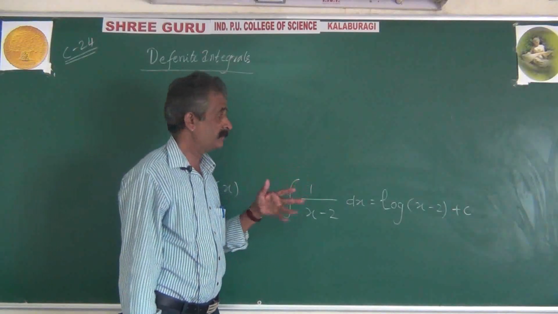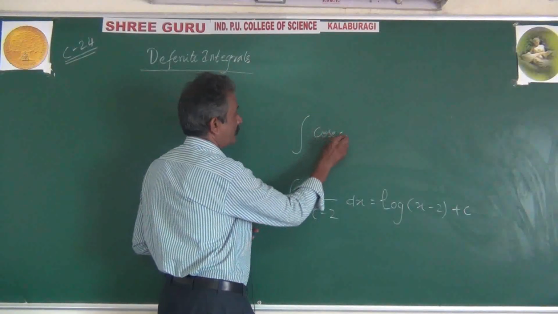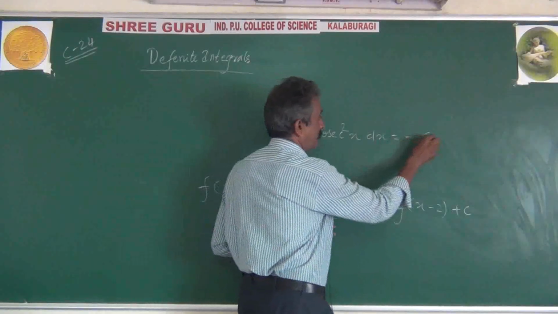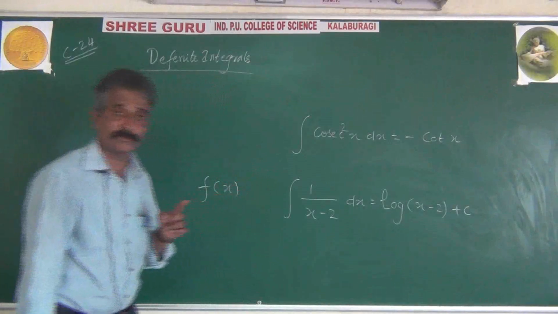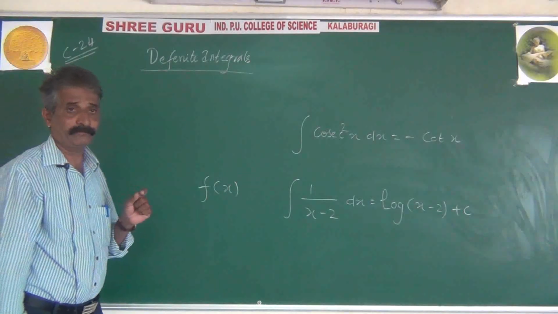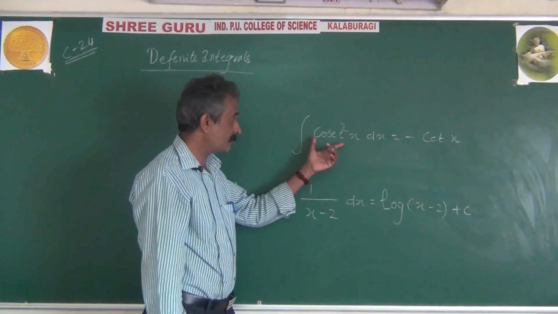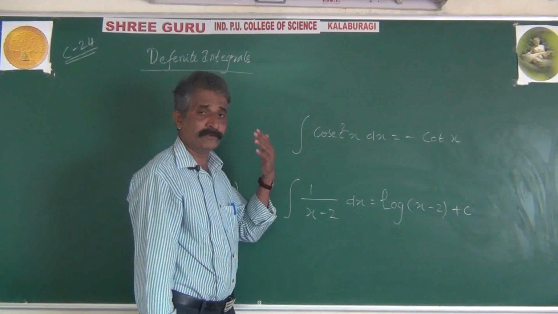Similarly, when we consider integration of cosec square x, the answer is found as minus of cot x, and actually we know that cosec 0 will be undefined. So that condition we did not take into account. This function is defined for all the values of x except x equal to 0.